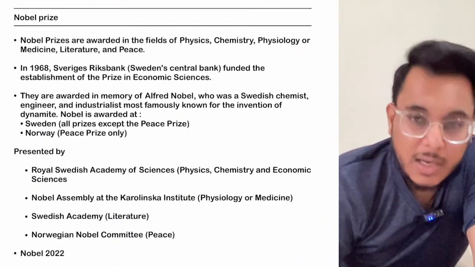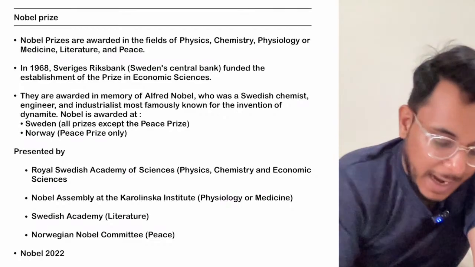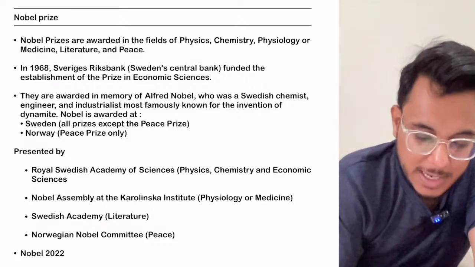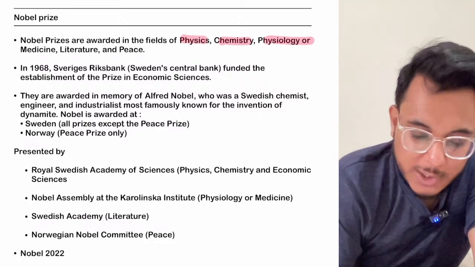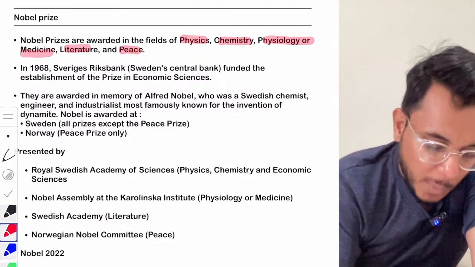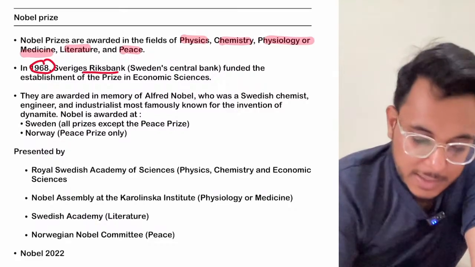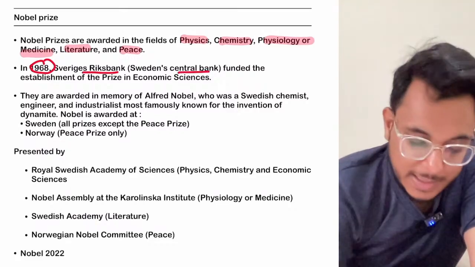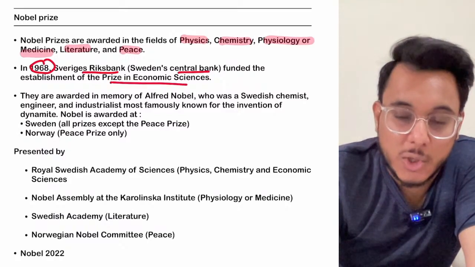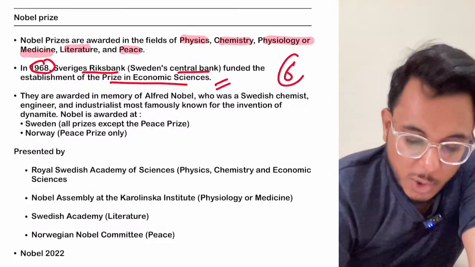Now guys, I have told you throughout the past week that the Nobel Prizes were originally given in 5 categories: physics, chemistry, physiology or medicine, literature and peace. Then the 6th category was added in 1968, when the Sveriges Riksbank, Sweden's central bank, provided that a Nobel Prize in economic sciences should also be added. So today 6 Nobel Prizes are given.